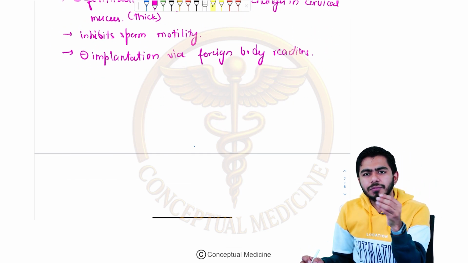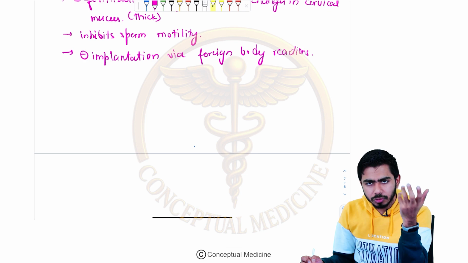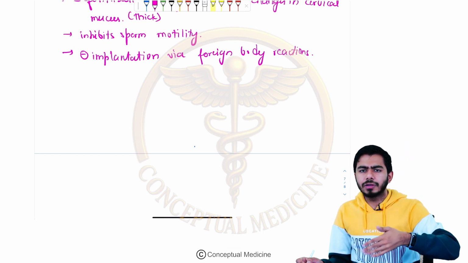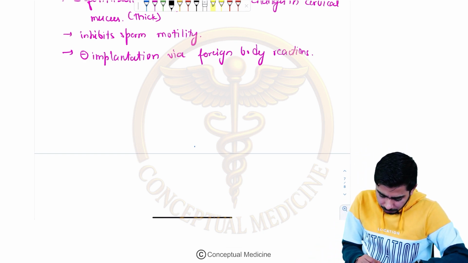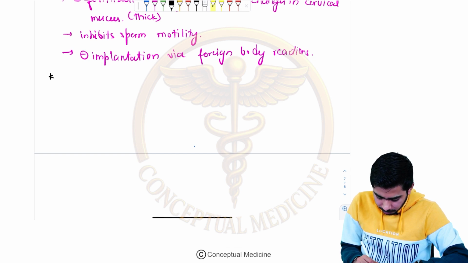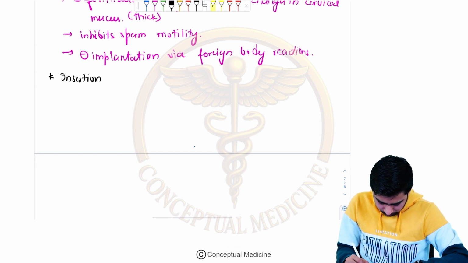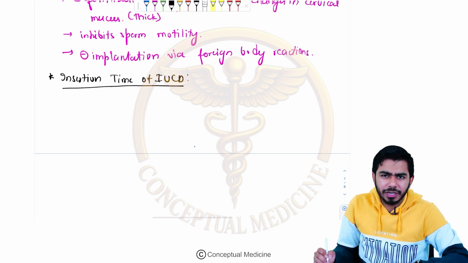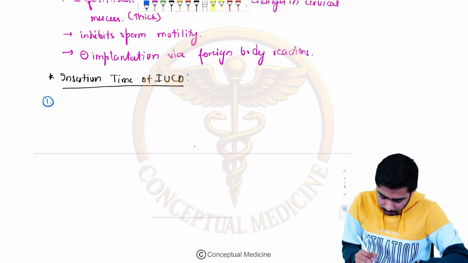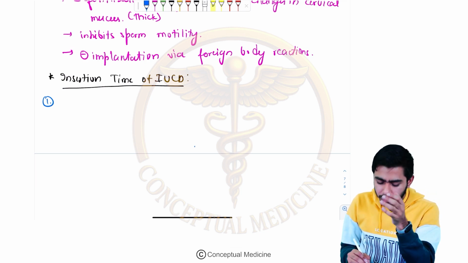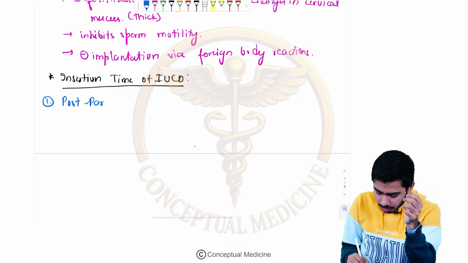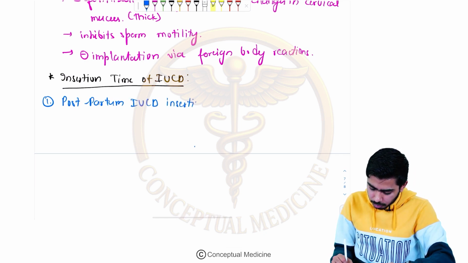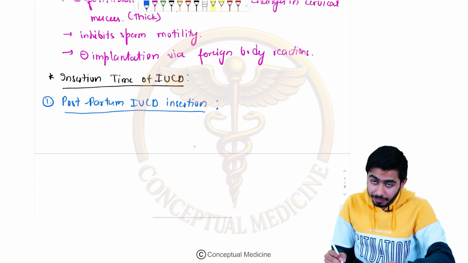Now, at what point of time should we insert the intrauterine contraceptive device in the female's genital tract? Basically we have different kinds of definitions. If we talk about the insertion time of intrauterine contraceptive devices, we have different types. For example, the very first one, we might say postpartum intrauterine contraceptive device insertion. They might ask you what that is. Postpartum means obviously after the birth, but at what point of time?